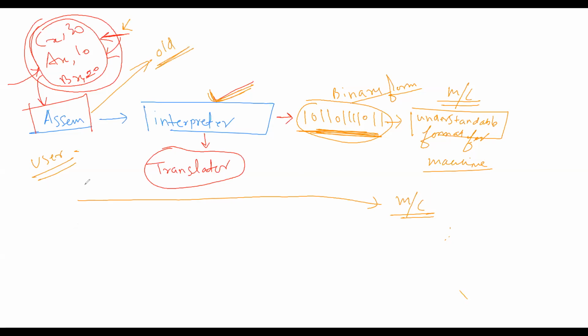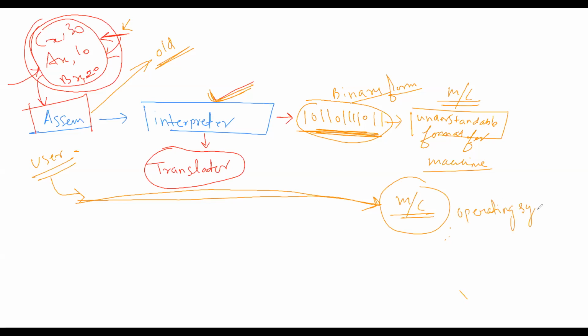Here a user is writing the code in assembly level language, and it has to be conveyed to the machine somehow, in the binary form, so that the machine actually executes it over the operating system.